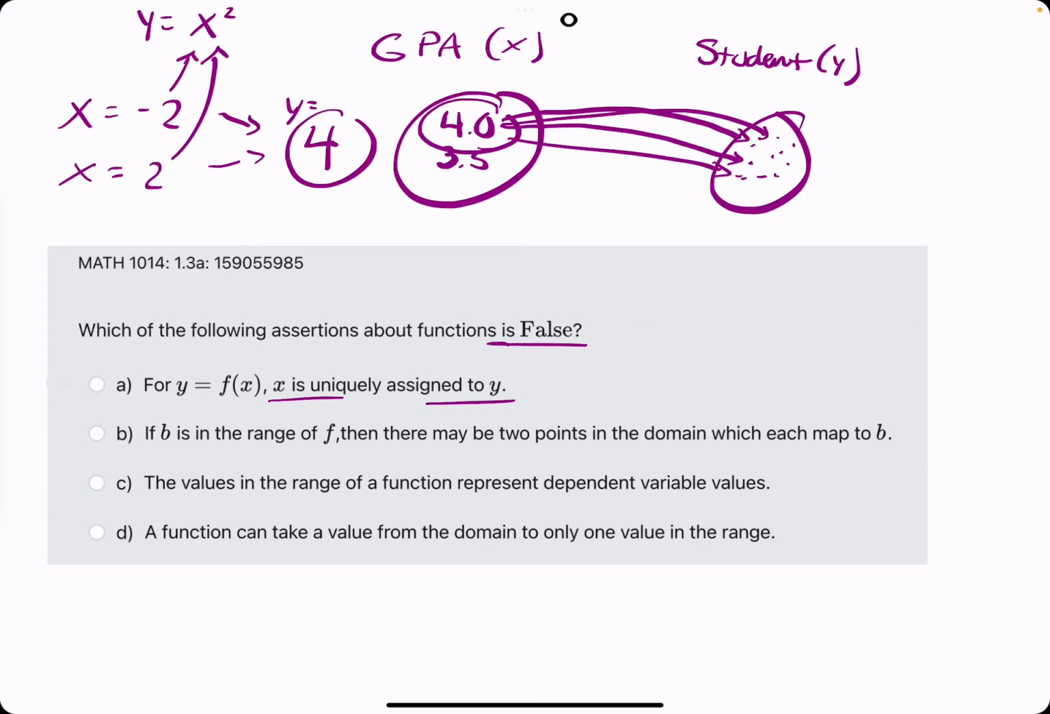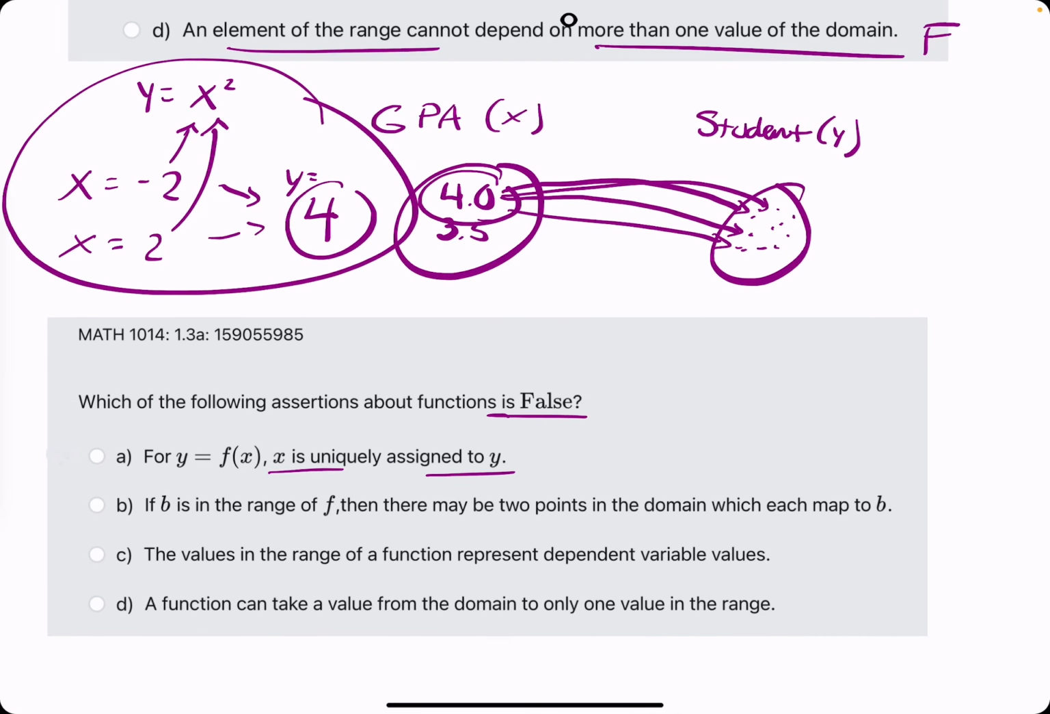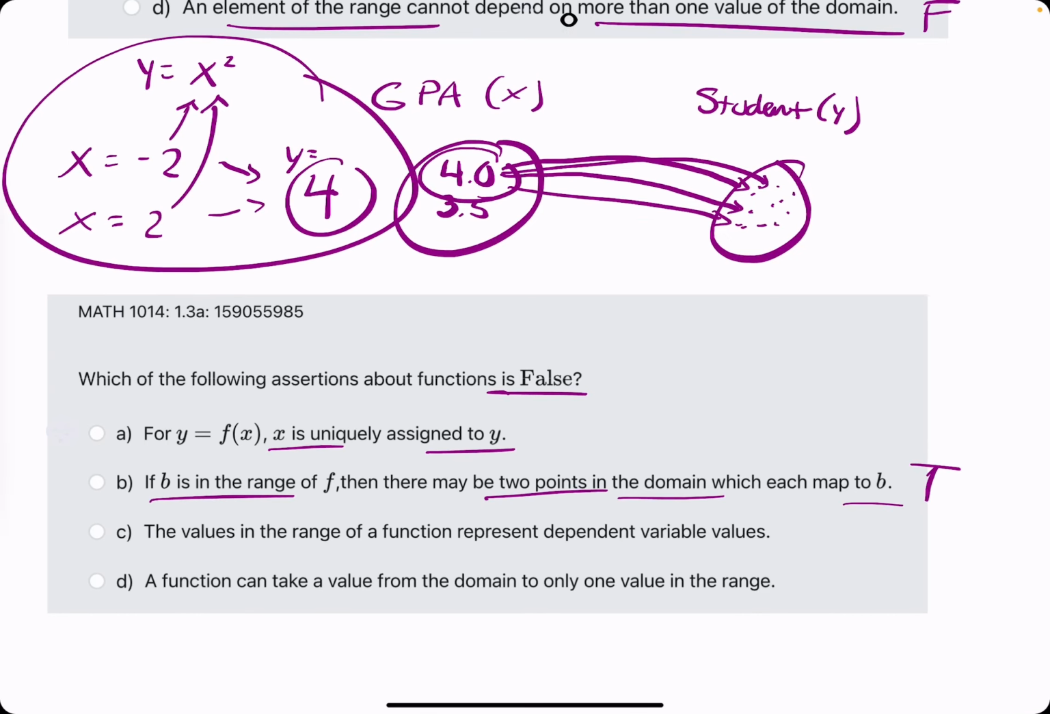Let's look at B: If b is in the range, then there may be 2 points of the domain which each map to b. That's exactly what we were just talking about up here. There's 2 points in the domain, -2 and 2, that map to b, a value in the range, the +4 in that last case. So that is a true statement. Again, we're looking for the one that is false. C: The values in the range represent dependent variable values. Typically, yes, that is the case. So the values in the range, or the y values, are typically the dependent variable values, whereas the x values are the independent variables.